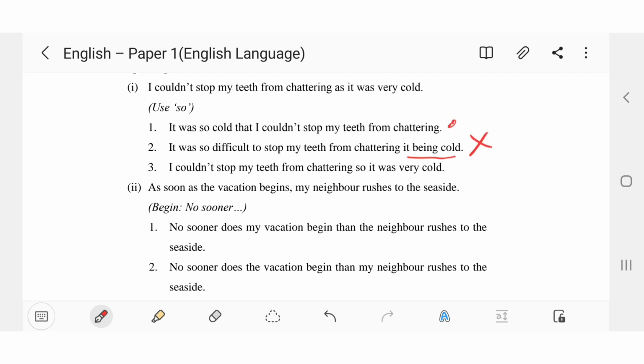Second option, it was so difficult to stop my teeth from chattering, it being cold. No, no, this is very misplaced. Third one, I couldn't stop my teeth from chattering, so it was very cold. What does this mean? He didn't stop his teeth from chattering, that's why it was cold. No, it is reverse. So first option is correct. It was so cold that I could not stop my teeth from chattering.